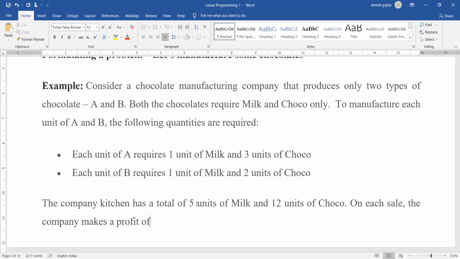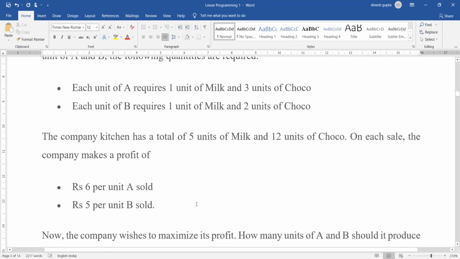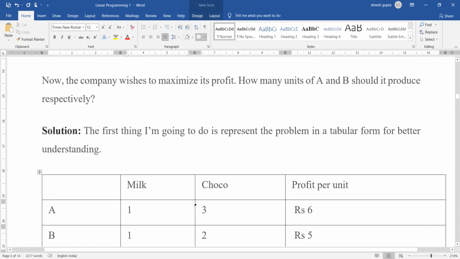And the last thing that we require is how much profit A and B make. A makes 6 and B makes 5. So that is the overall picture that we have in terms of how much profit we make from each product, how much raw material is used for manufacturing each product, and how much raw material we have. Now what we want is to maximize the profit.